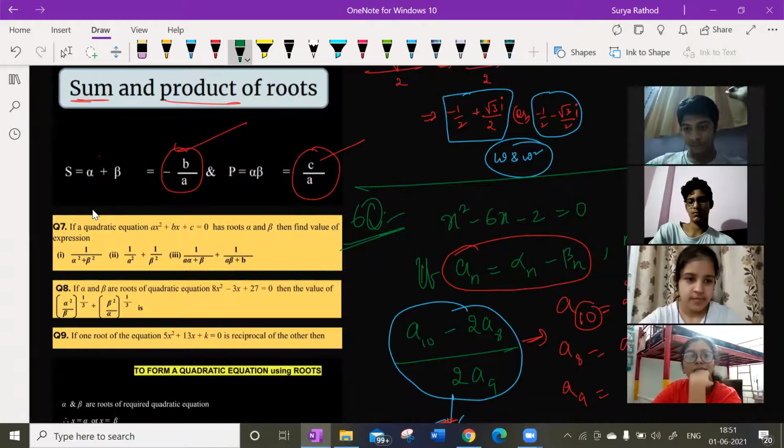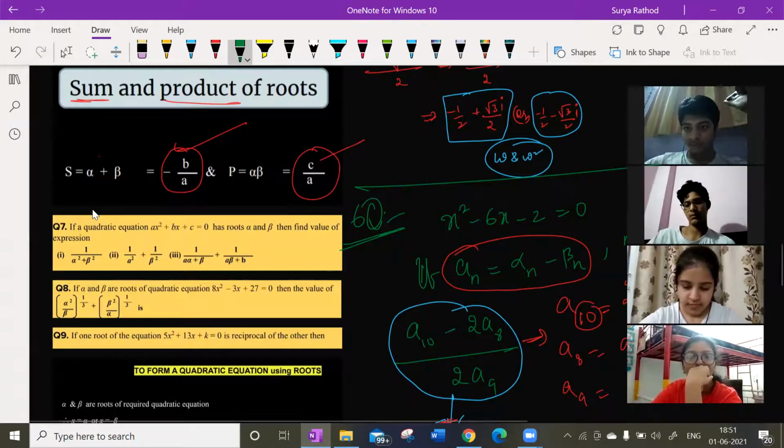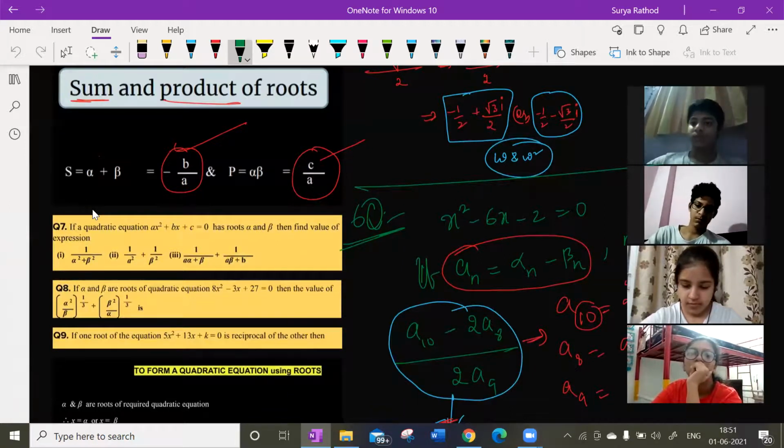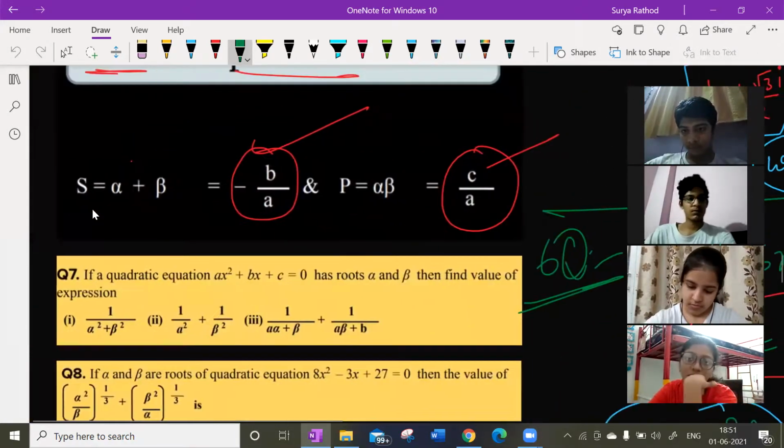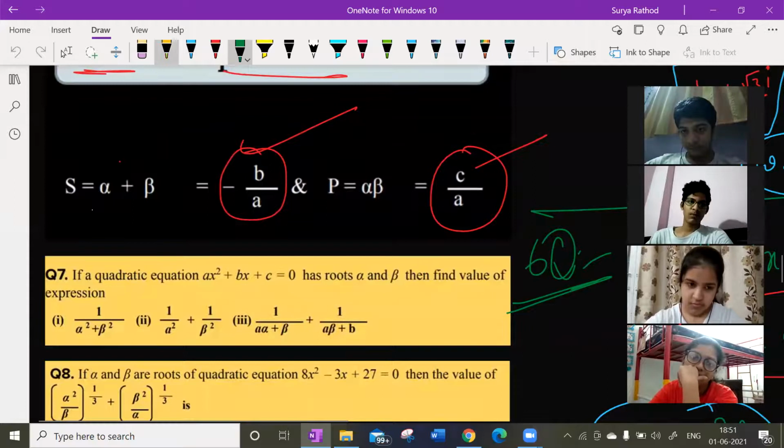Sum of the roots is what? Alpha plus beta is equal to minus b by a. Alpha beta is c by a. Getting my point? So based upon that property, let us solve the questions. Seventh question, everyone try to solve the seventh question. Very simple question. Try to use the algebraic identities.